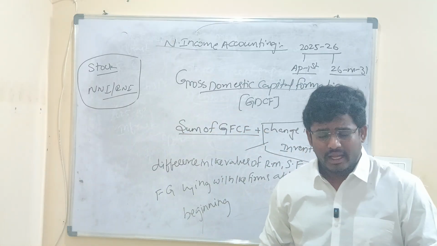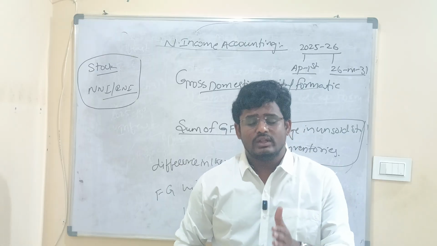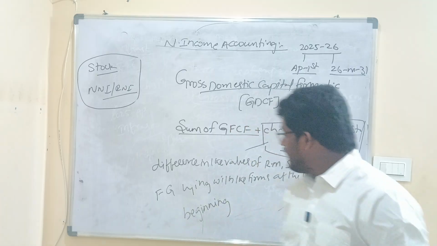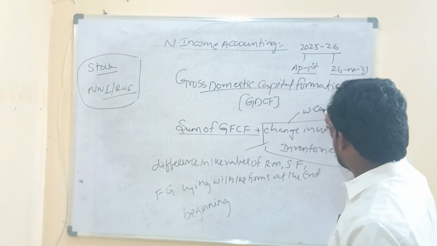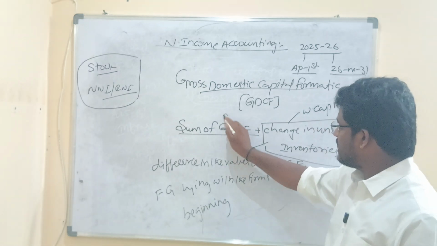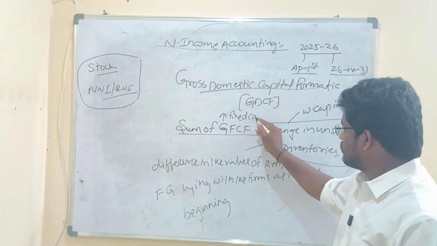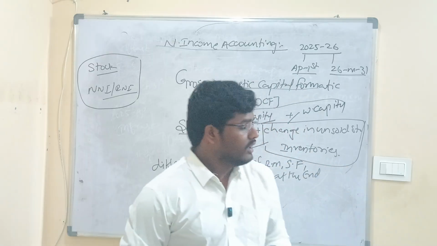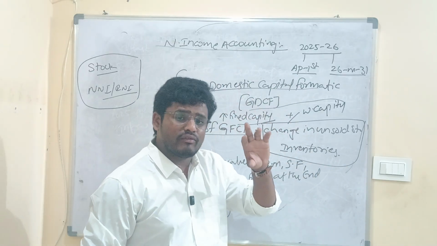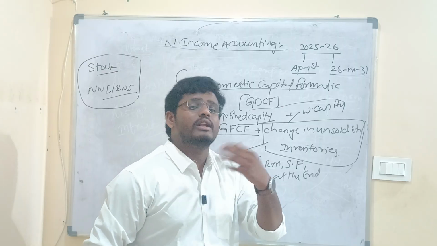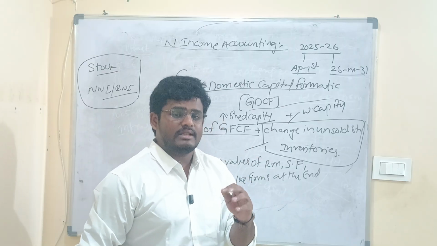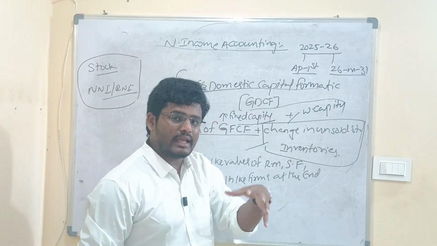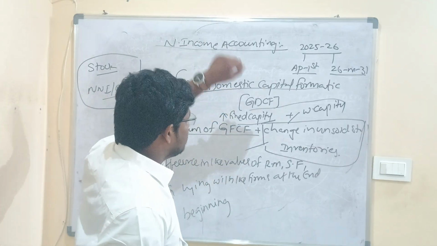So inventories is the concept of how much raw materials, how much semi-finished goods, and how much finished goods a company has. In economics this is also referred to as working capital. GFCF is referred to as the fixed capital. So the fixed capital plus working capital gives us the GDCF of the economy. That is why whenever we use the term capital, we are mostly referring to fixed capital. Fixed capital means the immovable thing, the long-term man-made thing. Working capital means the raw materials and semi-finished goods lying with the firms. Now this is the concept of GDCF.